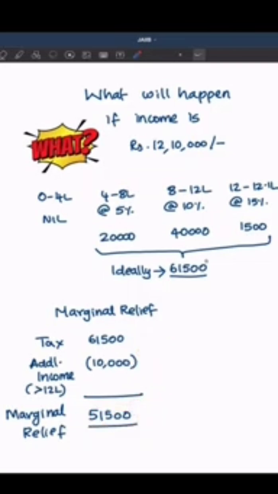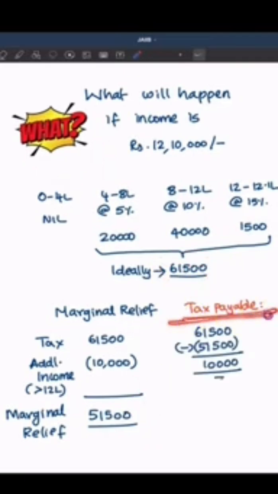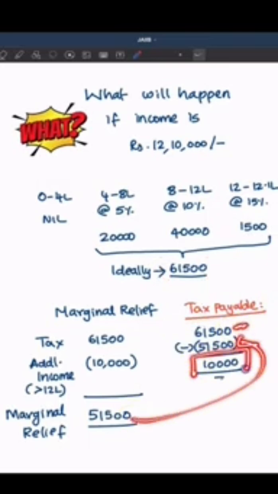Meaning if he is earning greater than 12 lakh, then the tax amount collected on that additional income should not exceed the additional income itself. So on the 61,500, this 51,500 will be provided as marginal relief. So the tax payable will be 61,500 minus 51,500. It means only 10,000 will be the tax payable when income is something like this. That's amazing, right? Let me also give you another scenario.